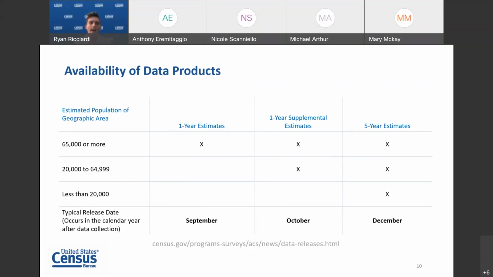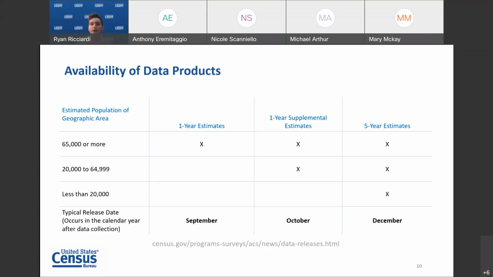2020. ACS one-year estimates, which combine data collected over 12 months, are available for geographic areas with a population of 65,000 or more. ACS one-year supplemental estimates are a subset of the detail tables that are available for geographic areas with populations of 20,000 or more. They are simplified versions of popular ACS tables and provide the most current data to almost twice as many geographies as compared to the standard one-year release.